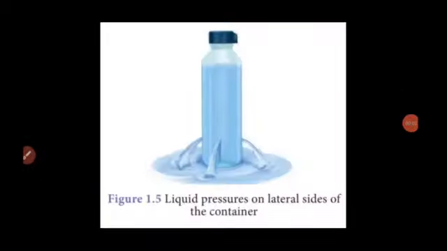Students, activity 5 for you. Take a plastic bottle, punch 3 holes on its sides at the same height from its base, not from the top surface, from the base. Now pour some water into it and let it flow through the holes. Observe the flow of the water. Students, water comes out from all the holes with the same force and falls on the ground at the same distance from the bottle. Thus we can conclude that a liquid exerts the same pressure in all directions at a given depth.